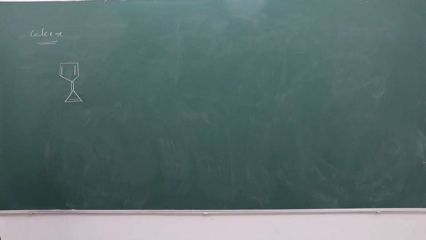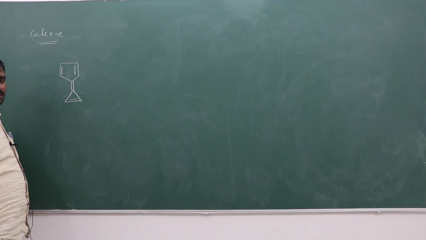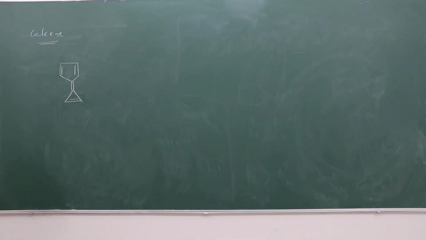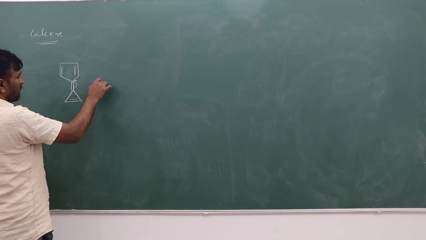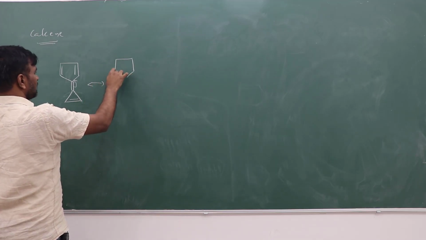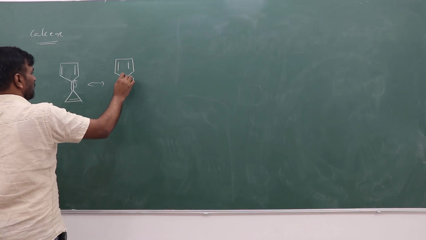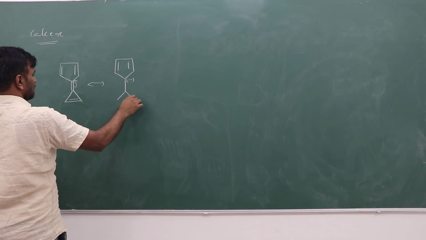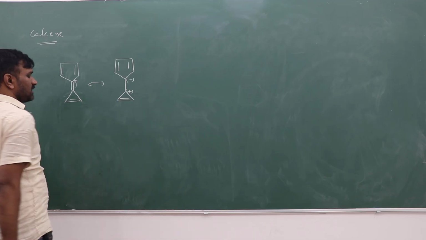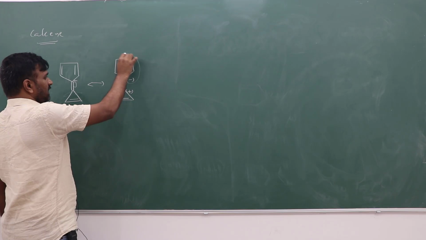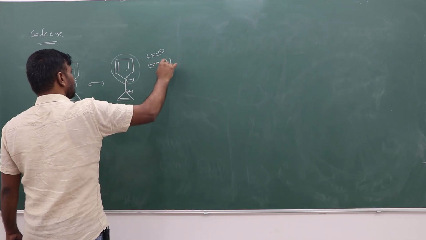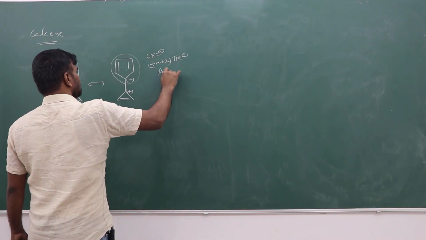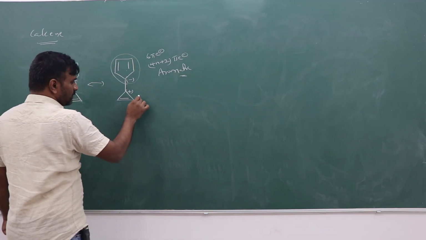How does it get stability? The negative charge is polarized towards one side and the positive charge towards the other, so dipoles exist. If the negative charge is polarized towards the five-member ring, it becomes aromatic, and here the positive charge is on the other ring. This ring independently has 6 pi electrons and follows the 4n plus 2 pi electron rule, so it is aromatic.